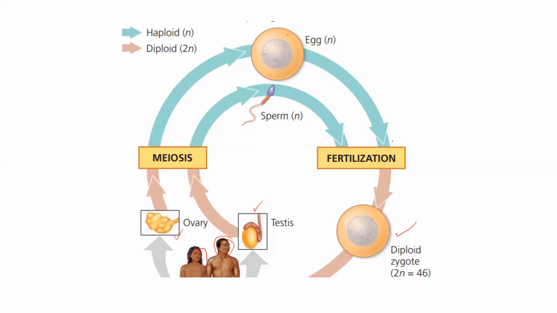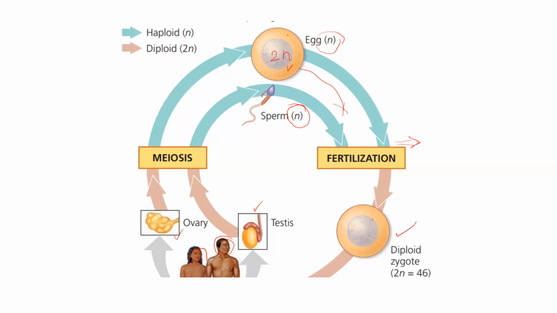So meiosis 2 ends here. Fertilization is the fusing of the sperm cell and this egg cell, in which n number of chromosomes fuse with n number of chromosomes to produce 2n cells, and subsequently they will undergo mitotic division.